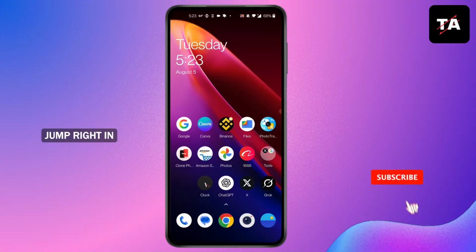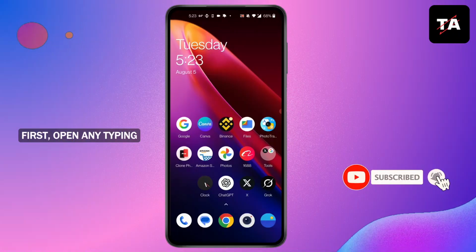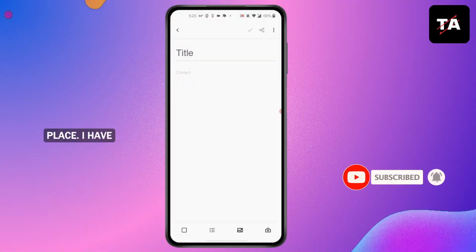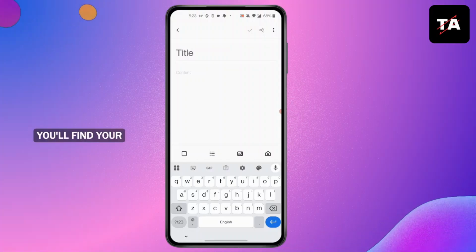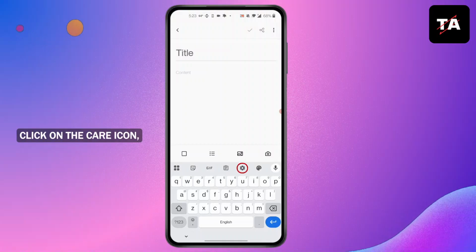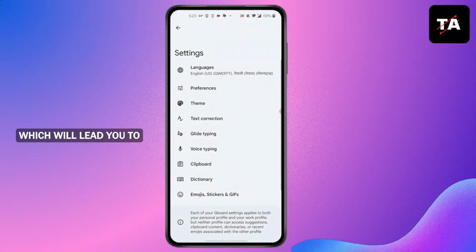Let's jump right in. First, open any typing place. I've opened Notes app. You'll find your keyboard pop up. At the top of your keyboard, click on the gear icon, which will lead you to this page.